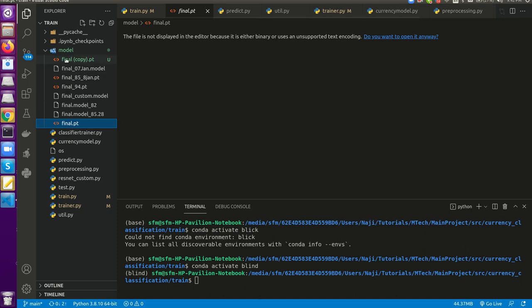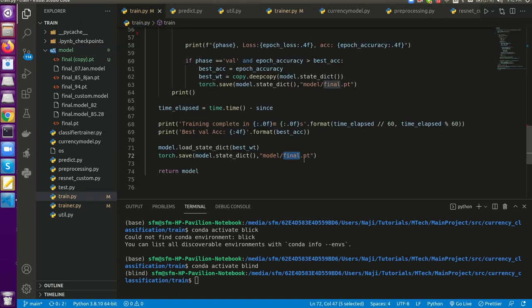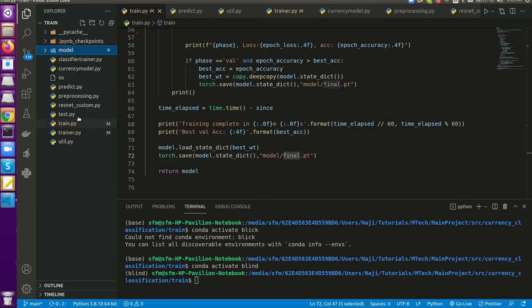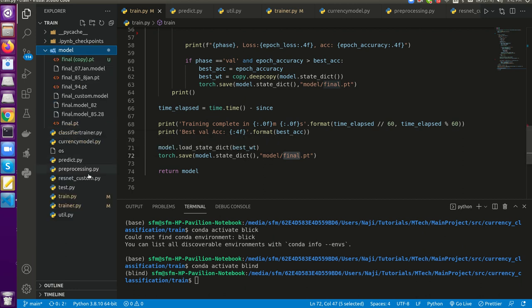Here you can see that I have trained a lot of models with different networks. I have also used Inception pre-trained model and VGGNet, all were used, but I think that ResNet gave me the best accuracy. In this project these two files are important, and I think I have explained these two things. After this training part, we get a final.pt, and we will be using this model in the prediction part.